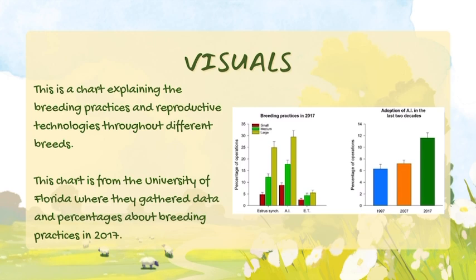and productivity. Now, onto the second graph, we can see the adoption rate of artificial insemination over the years of 1997, 2007, and 2017. This graph clearly shows an upward trend in the percentage of farms adopting AI over the last 2 decades. It's so fascinating to see how more farms, regardless of size, are embracing this technology to improve their breeding program.